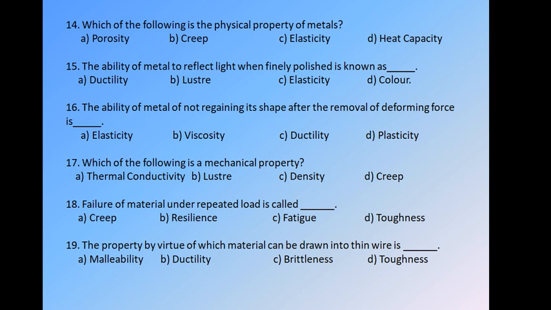Failure of material under repeated load is called. We have options: A creep, B resilience, C fatigue, and D toughness. As in the question, we see words like repeated load and failure. Where there is a failure because of a repeated load or alternate load or successive load, it is called fatigue. So the answer is C.